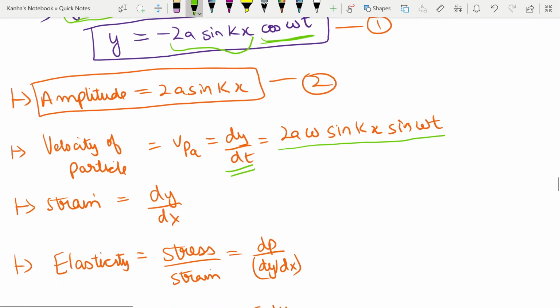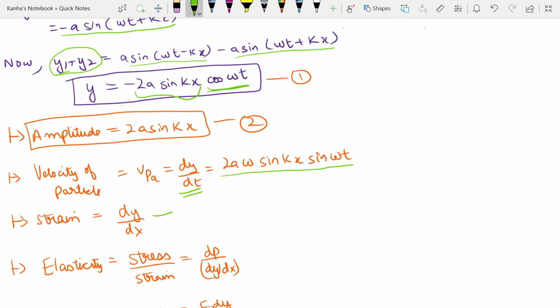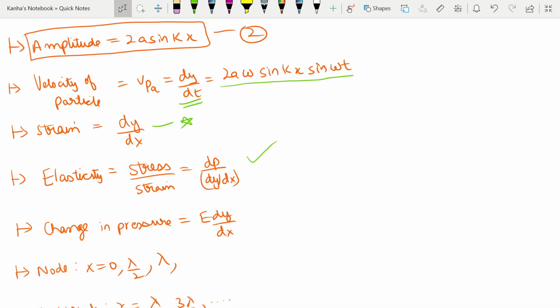You can find the strain as well. Sometimes they ask for strain. So your strain is nothing but dy by dx. Okay. So that you can find out. You can find out the elasticity. Elasticity is stress by strain. Okay. So it will be given by dp by dy by dx. Similarly, there is a change in pressure which will be equal to E into dy by dx.